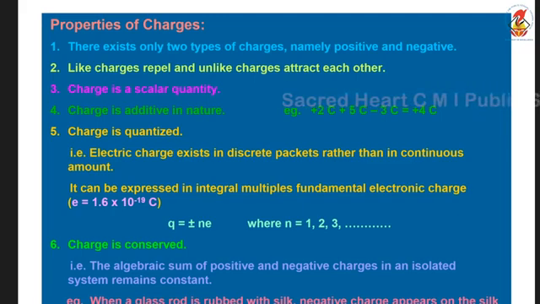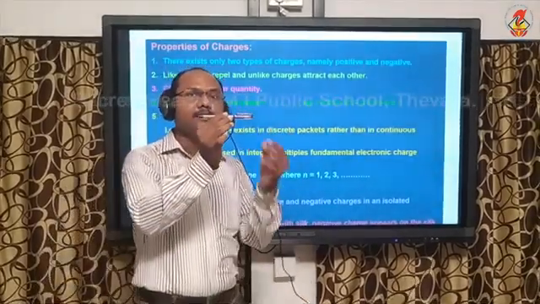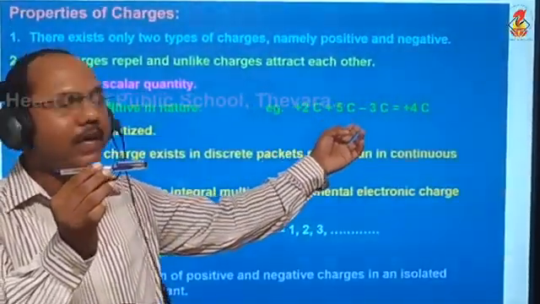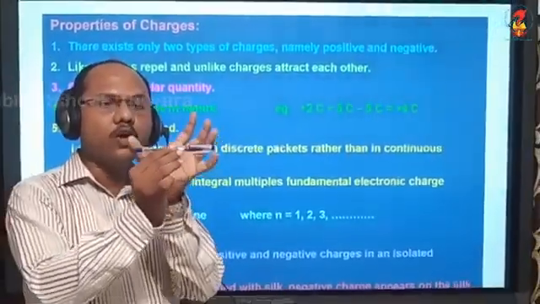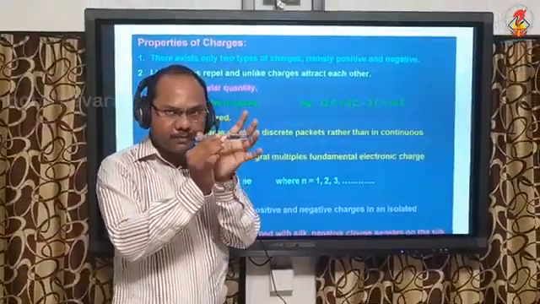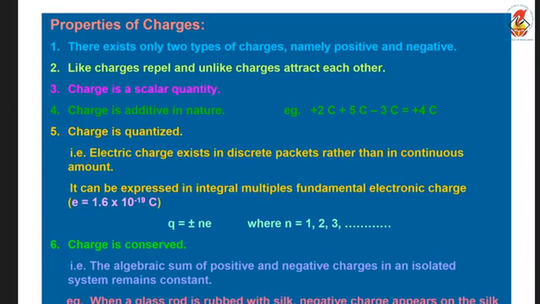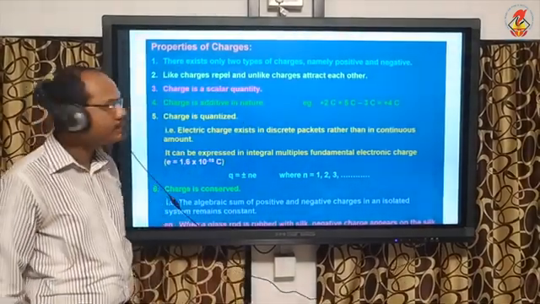What is meant by additive nature of charge? For example, I am taking this pen. This pen has different charges, namely 2 coulomb, 5 coulomb, minus 3 coulomb, etc. So the total charge acquired by this pen is given by plus 2, plus 5, minus 3, that is plus 4 coulomb. That is meant by additive nature of charge.